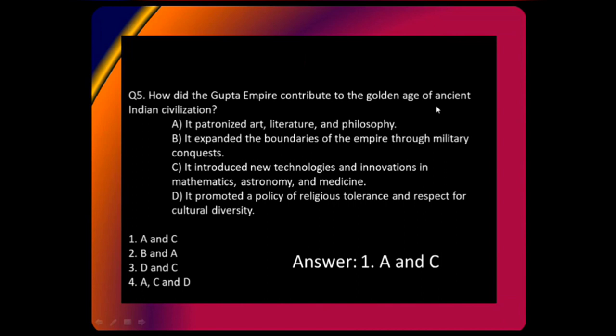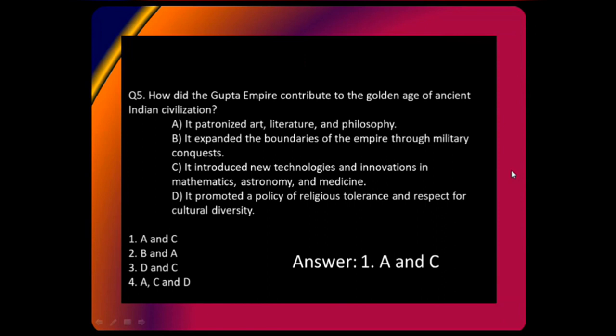That is Golden Age. Religious tolerance, is that part of the Golden Age? No, right? I mean, it is associated with Gupta, but is it the feature of Golden Age? No, right? Please try to understand that part as well. The Golden Age here refers to the development in economy, in trade, in literature, in art, and in culture, right? So whenever you are writing about Golden Age, you will never mention religious tolerance because that is not the aspect of Golden Age. All right, that is why the answer is only A and C.